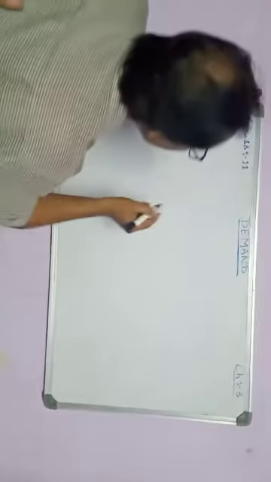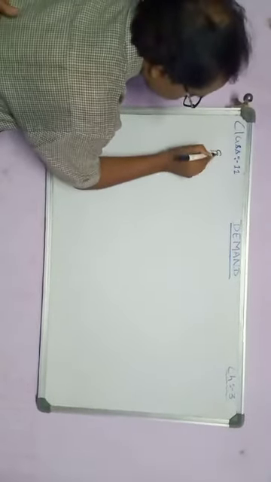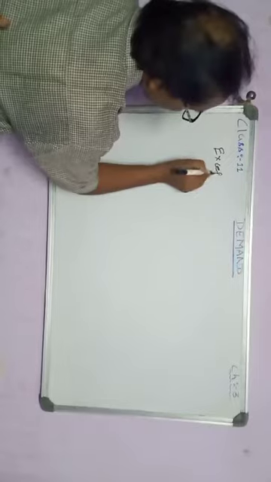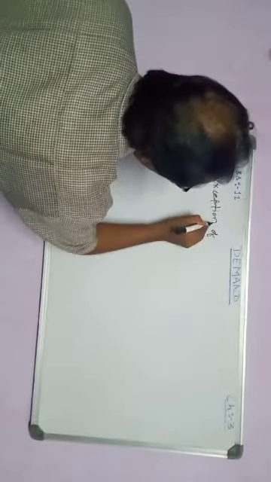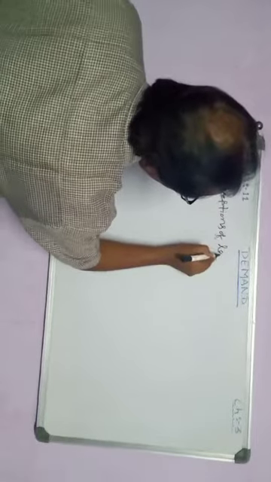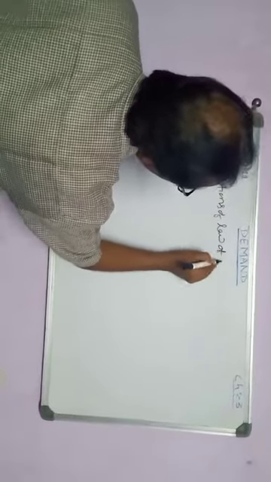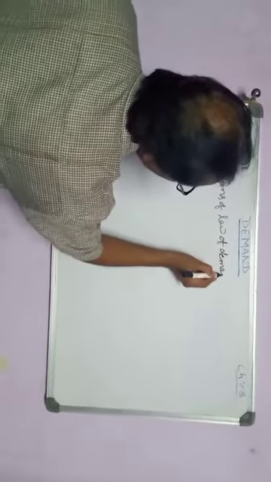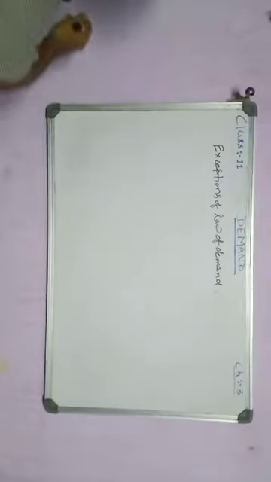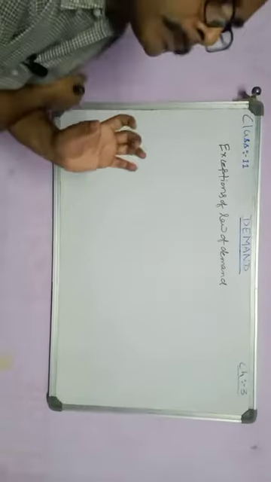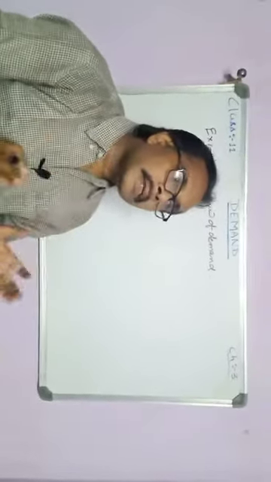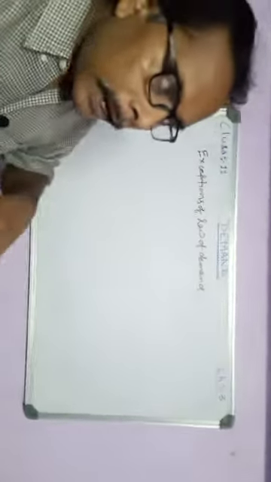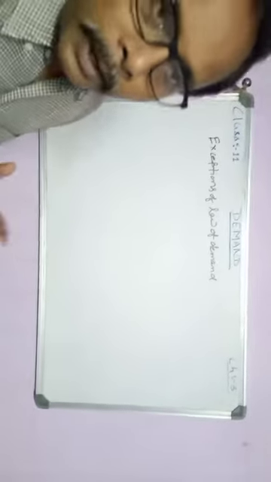Now come to the exceptions of law of demand. Just now I explained assumptions. Assumptions mean the conditions; when those conditions are available, at that time the law of demand will apply.